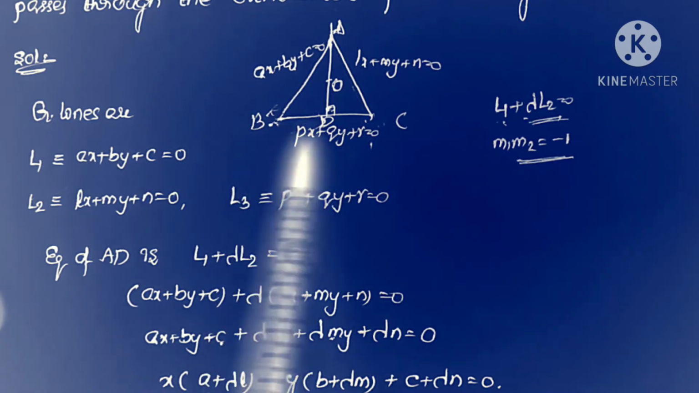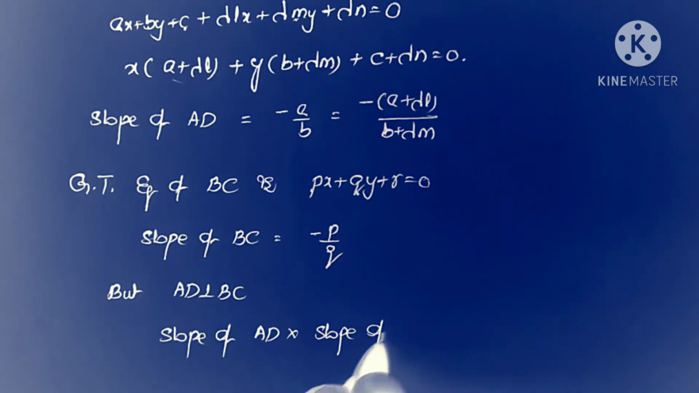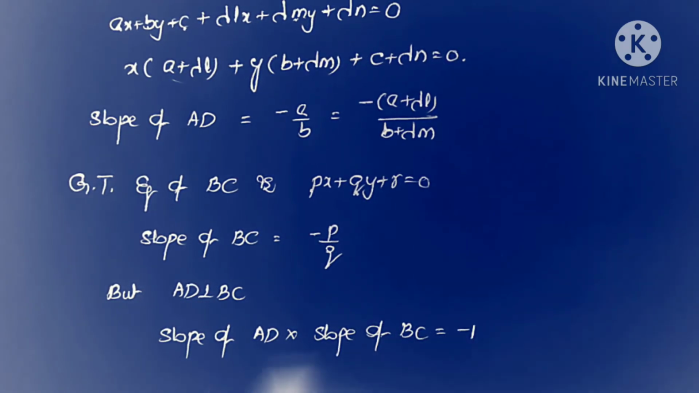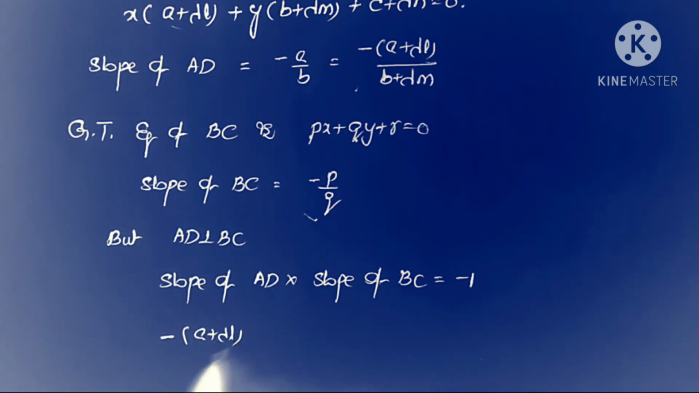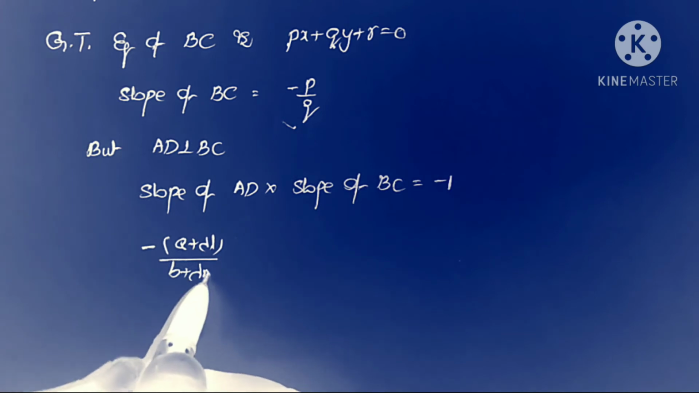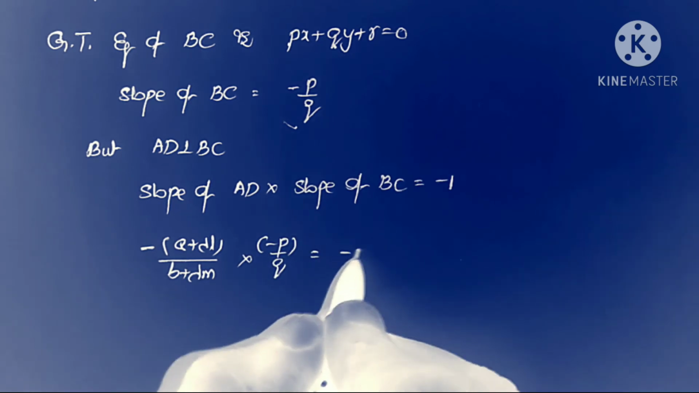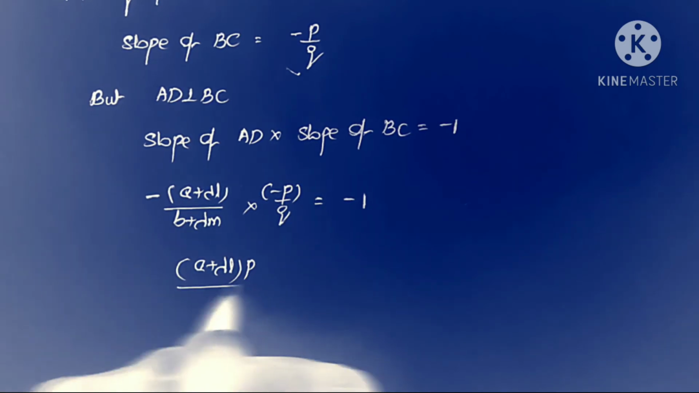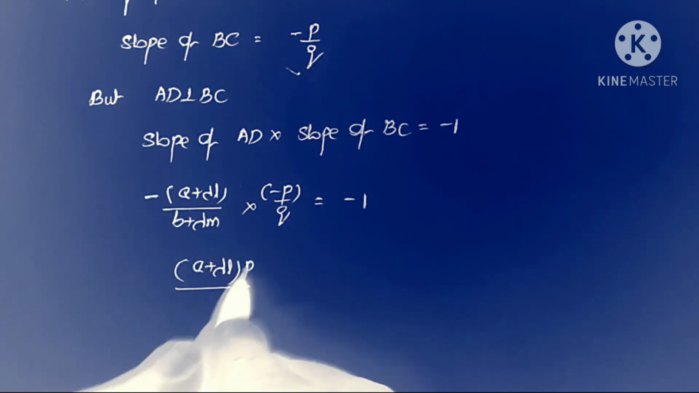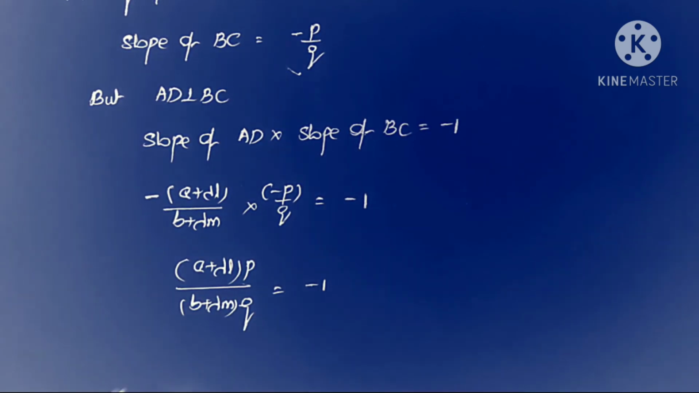Now what is the relation between AD and BC? These two lines are perpendicular to each other, that is AD is perpendicular to BC. That is, slope of AD into slope of BC is equal to minus 1. Now substituting the slope values, slope of AD, what is that value? Minus of a plus lambda L by b plus lambda m, into slope of BC, what is that value? Minus p by q is equal to minus 1. That is a plus lambda L into p by, minus of minus becomes plus, b plus lambda m into q equals minus 1.